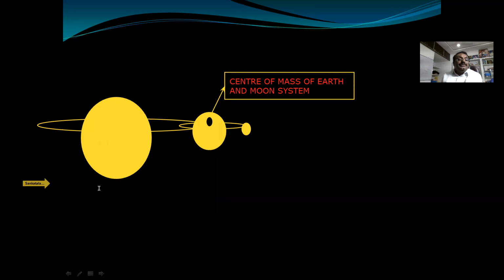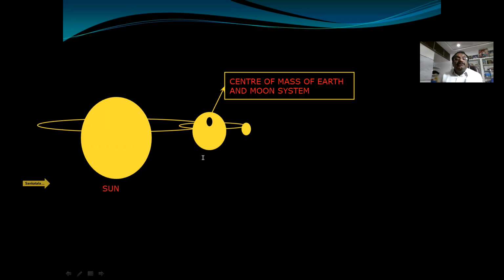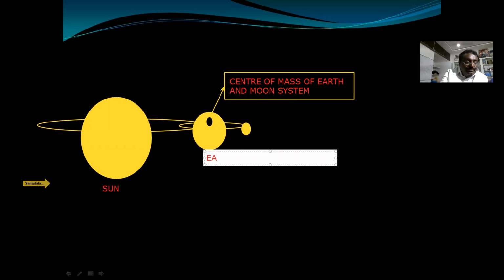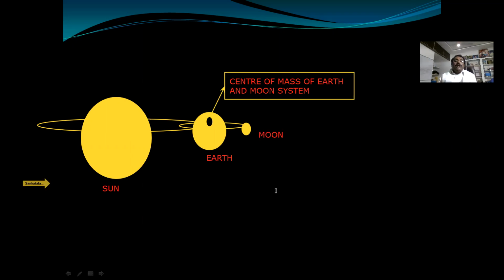Here Sun, Earth, Moon. And if you want to explain the concept of center of mass and score 4 by 4 marks, you must draw this figure.